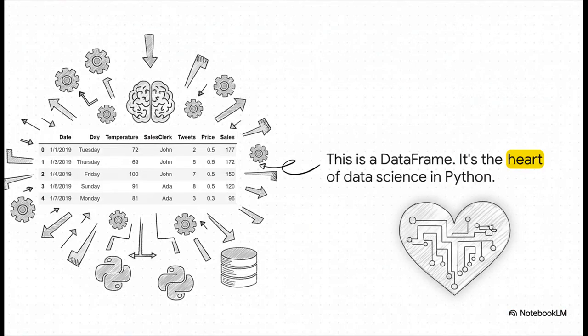And this is the heart and soul of Pandas. It's called a data frame. I know, it just looks like a spreadsheet, but that's the whole point. It's designed to feel familiar and intuitive, but trust me, this simple table is supercharged with an unbelievable amount of power. Pretty much everything you do to manipulate data in Python happens right here.